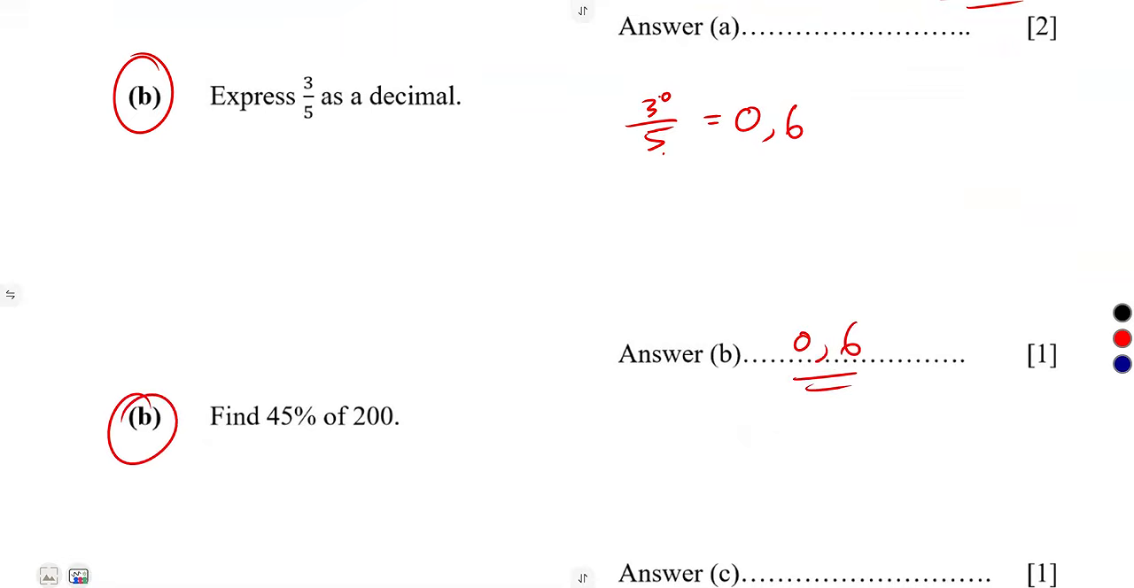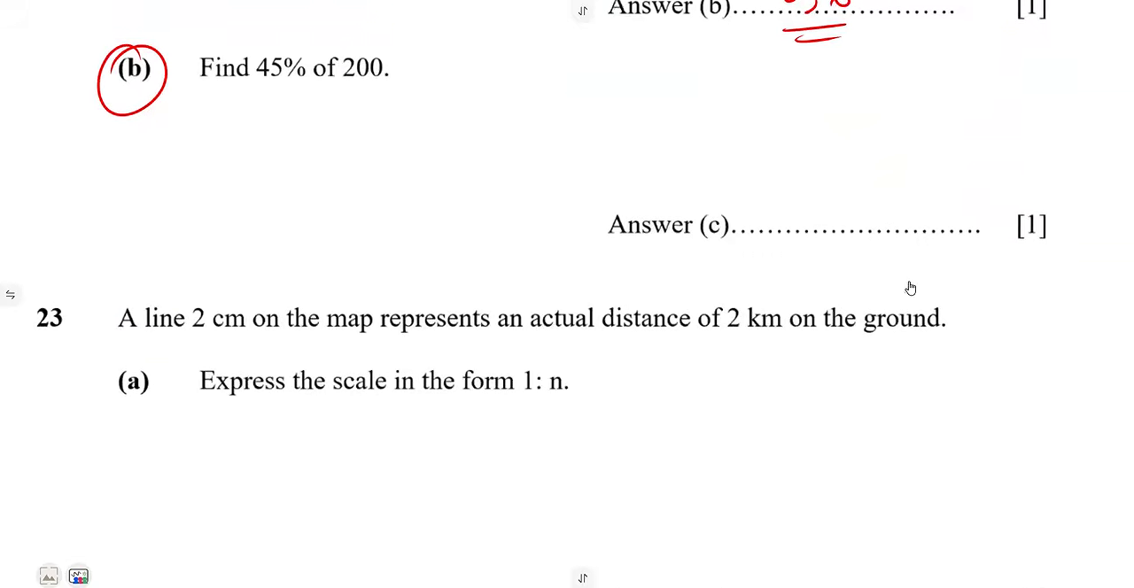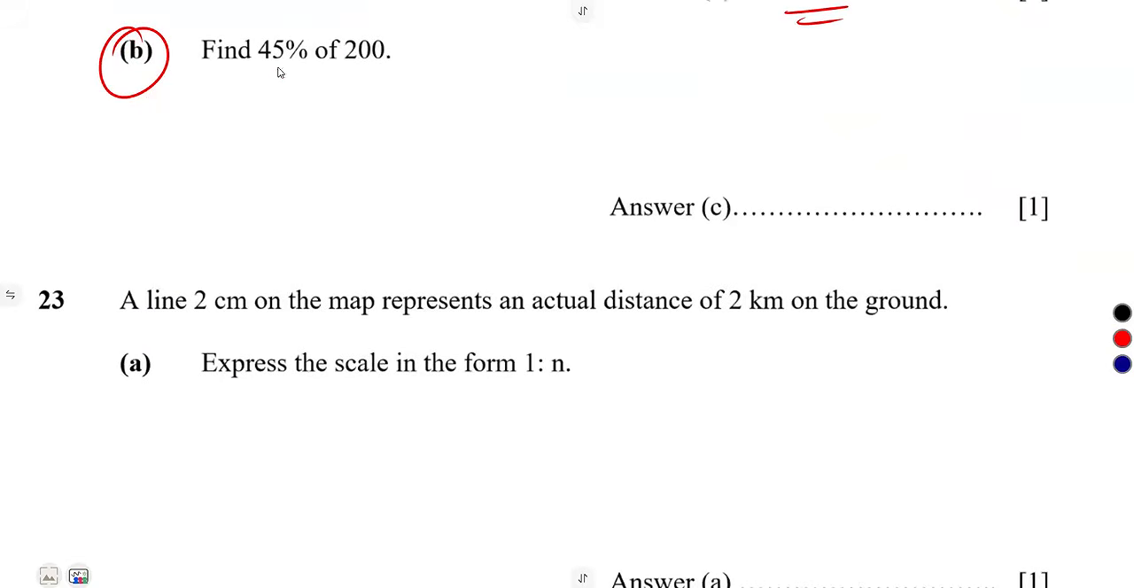And B, find 45% of 200. So 45%, how do you get rid of the percentage? Divide by 100 times 200. So that's it. The two zeros cancel. So you got 45 times 2, which is what? Which is 90. So 45% of 200 is 90.